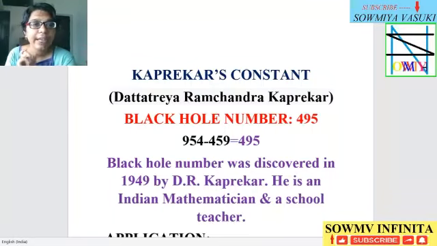Okay, now we get into the current topic. Kaprekar constant, a black hole number 495. How did he say this is a black hole number? Let's see that.